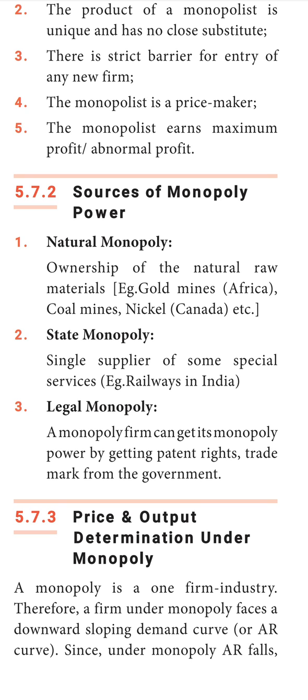For example, gold mines in Africa, which the government alone has undertaken; they are not given to any private concern to mine the gold. And coal mines and nickel in Canada are taken by a single producer, mostly the government.